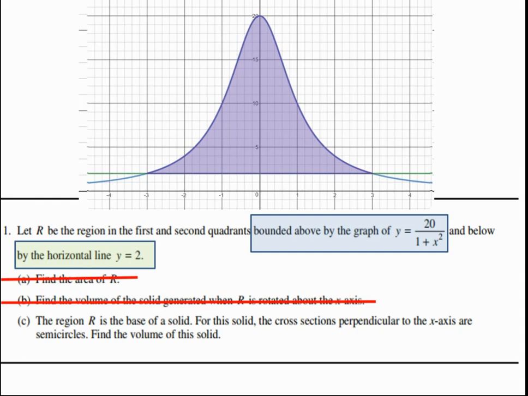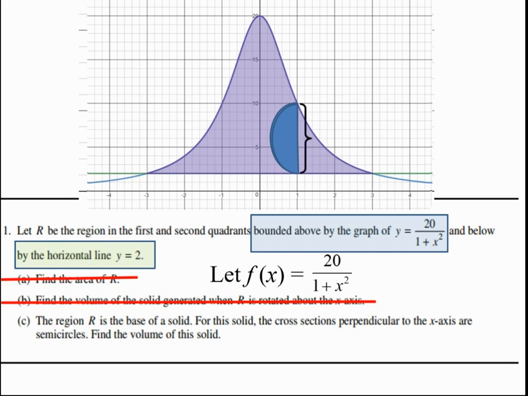We are slicing perpendicular to the x-axis for this problem, so we sketch a representative slice and try to give it the feel of a semicircle coming up off the page. When I make such sketches, I try to give the impression that there is a three-dimensional view. One technique that you will find helpful is to give unnamed functions a name. You do so with a let statement, which you write as part of your solution. That way, you can refer to the function by the name you gave instead of by writing out the function every time you want to reference it.